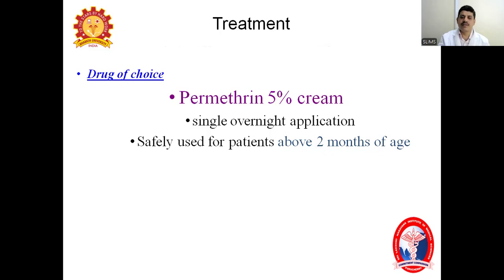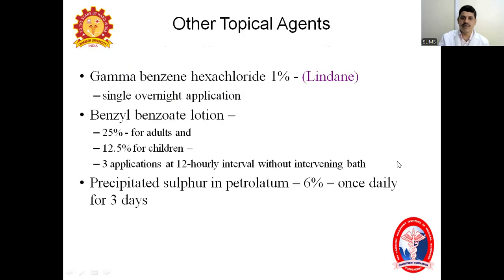And after that, you take a scrub bath in the morning. If required, similarly, you have to repeat the same application after a week or 10 days. Okay. And this permethrin can be used safely in patients above 2 months of age. Below that, it's not advised. Other topical agents like 1% benzyl, that is gamma benzene hexachloride, it's also called lindane. Single overnight application is enough.